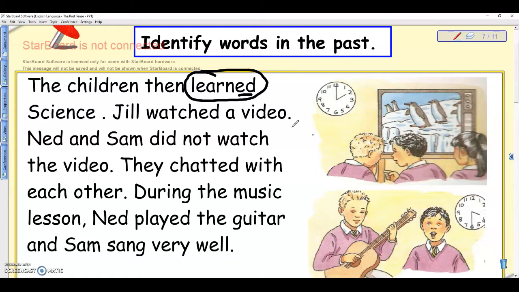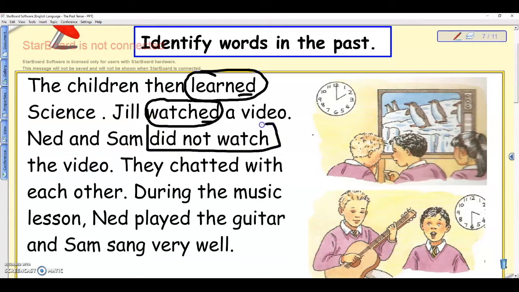But there are some others that do not. Jill watched a video. The word watched is the past tense of watch. Today I watch television. Yesterday I watched television. So it's past tense, and all we have to do is add ed at the end. Ned and Sam did not watch the video. Of course, they were doing something else. They were chatting. That's why they did not watch the video. But it's past tense. There's did not, which means it's in the past tense.